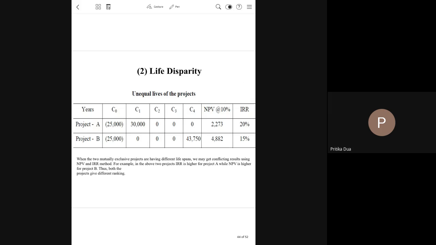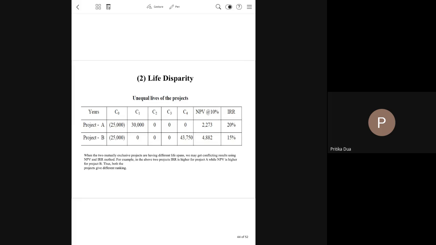The second problem comes when we have a life disparity. Life disparity means that the economic life of the projects under question is different. So you have project A here where you have 1 year as the economic life of the project. You can see 25,000 of cash outflow is followed by 30,000 of cash inflow.